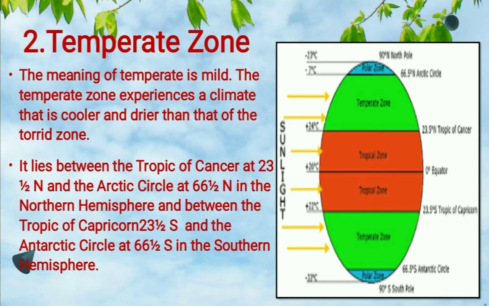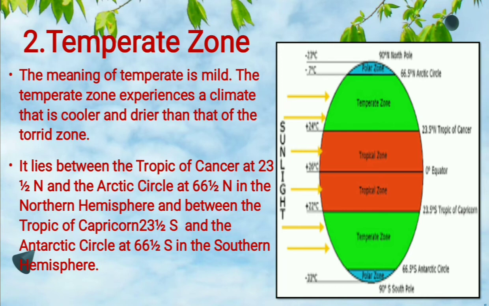The temperate zone lies from the Tropic of Cancer towards the north to the Arctic Circle, that is 66.5 degrees north, in the northern hemisphere, and this is known as the north temperate zone. The area between the Tropic of Capricorn and the Antarctic Circle, towards the south pole in the southern hemisphere, is called the south temperate zone.